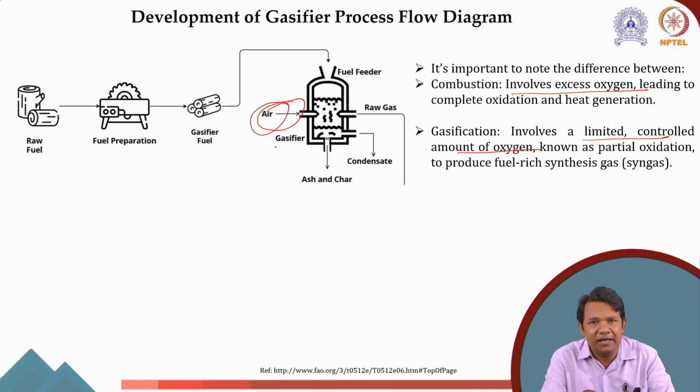Now the air supply itself is a big unit. It will have a compressor, rotameters or flow meters, pressure controllers, and air filtration units, because the air you are sucking from the environment also brings in particulate matter and many other things.